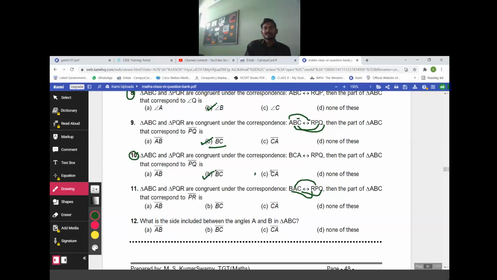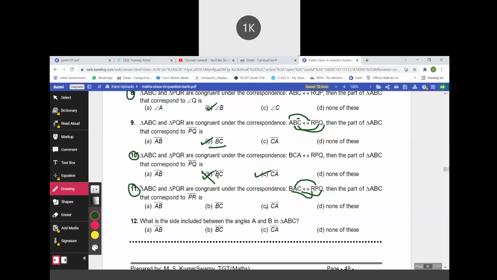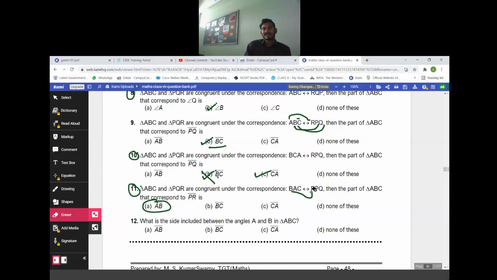AC. Okay, question number 11. Sir, CA. Sir, AB. No, AB. See the vertices which are connected. B is connected to R, A is to P, and C is to Q. So they are asking P is connected to which part? So it is A. Question number 12.